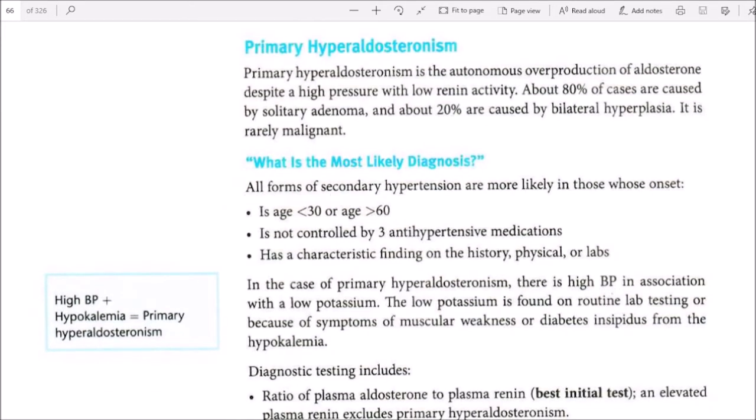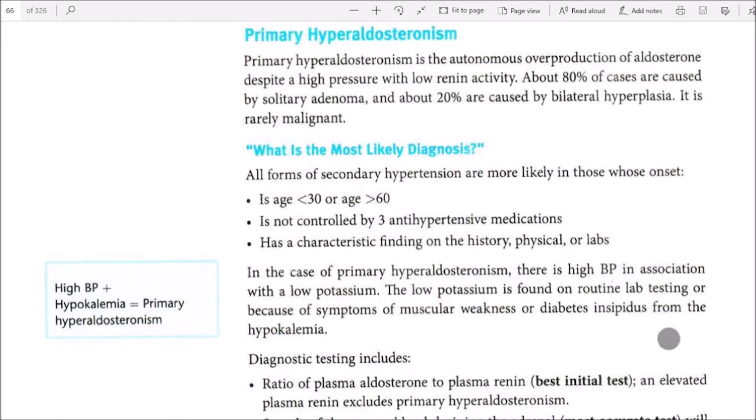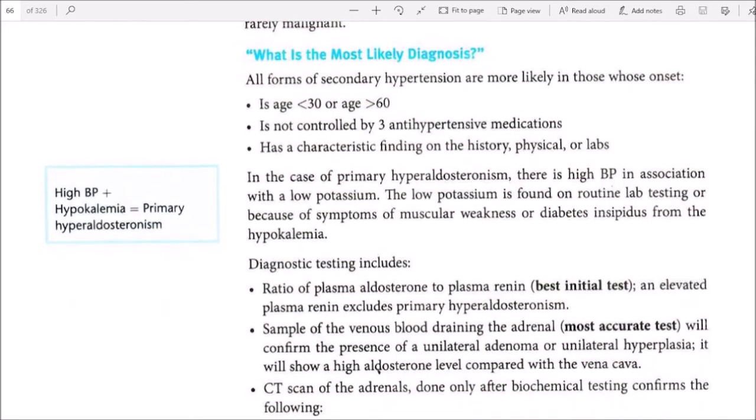All forms of secondary hypertension are more likely in those whose onset is age less than 30 or age greater than 60, is not controlled by 3 antihypertensive medications, or has characteristic findings on the history, physical, or lab. High BP plus hypokalemia means primary hyperaldosteronism. In the case of primary hyperaldosteronism, there is a high BP in association with a low potassium. The low potassium is found on routine lab testing or because of symptoms of muscular weakness or diabetes insipidus from the hypokalemia.